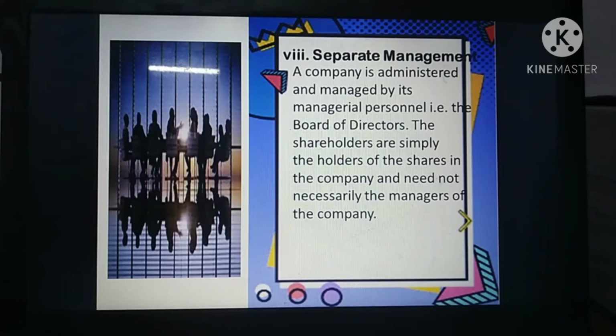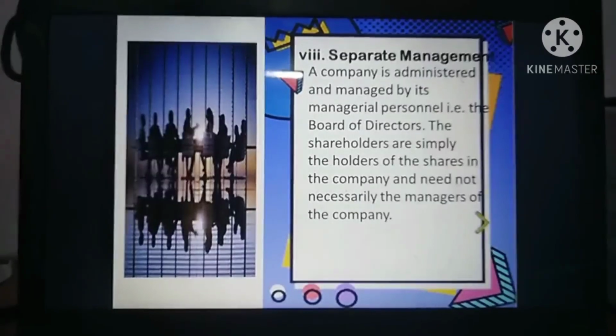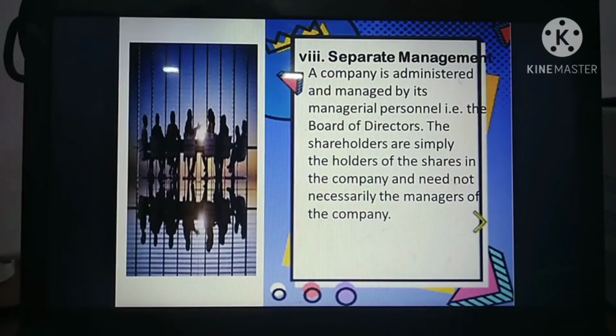The board of directors appoints the manager, based on qualifications and experience. So the manager and shareholders are different parts. The manager of the company need not necessarily be a shareholder. That is separate management.